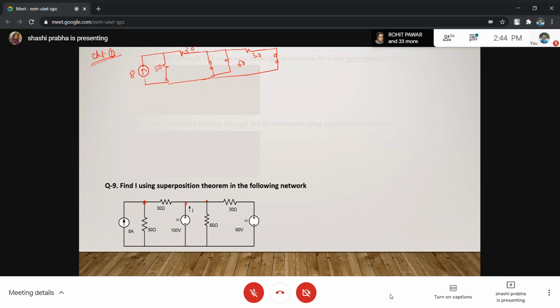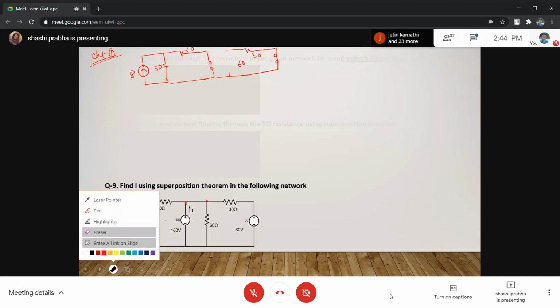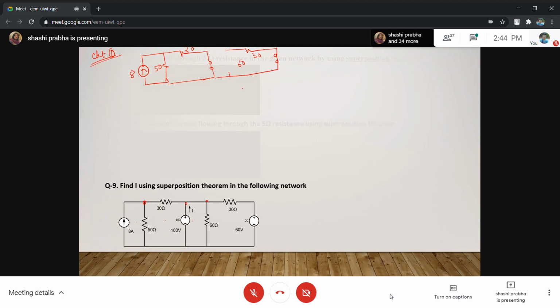Very, very simple formula here. Consider one source at a time. This is defined just in one line. And this circuit is very simple.